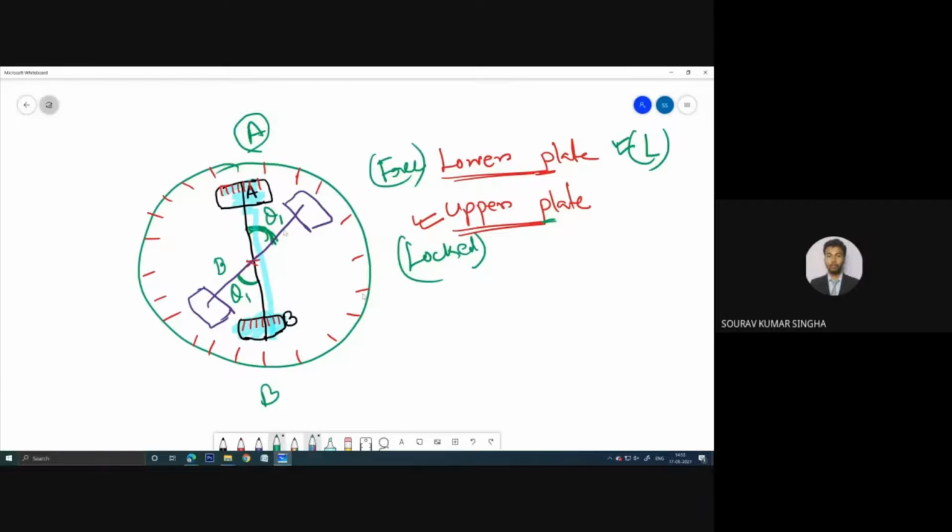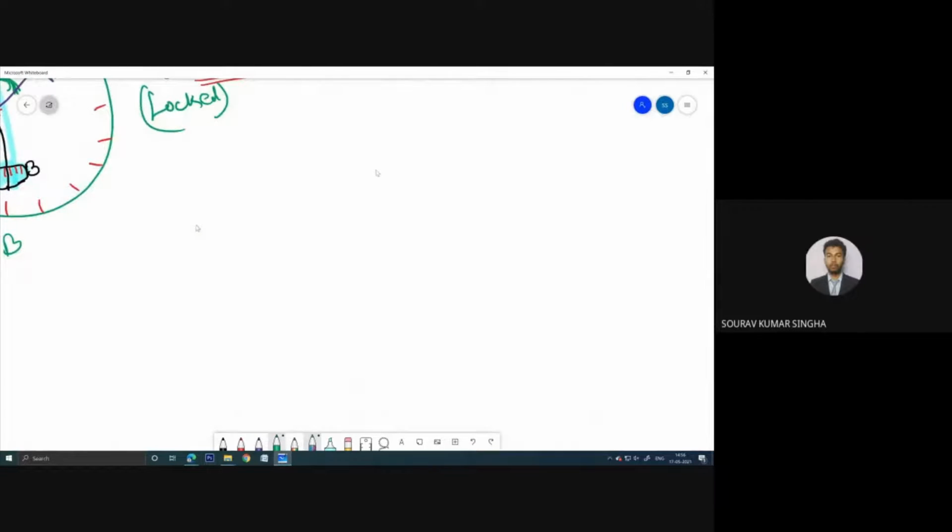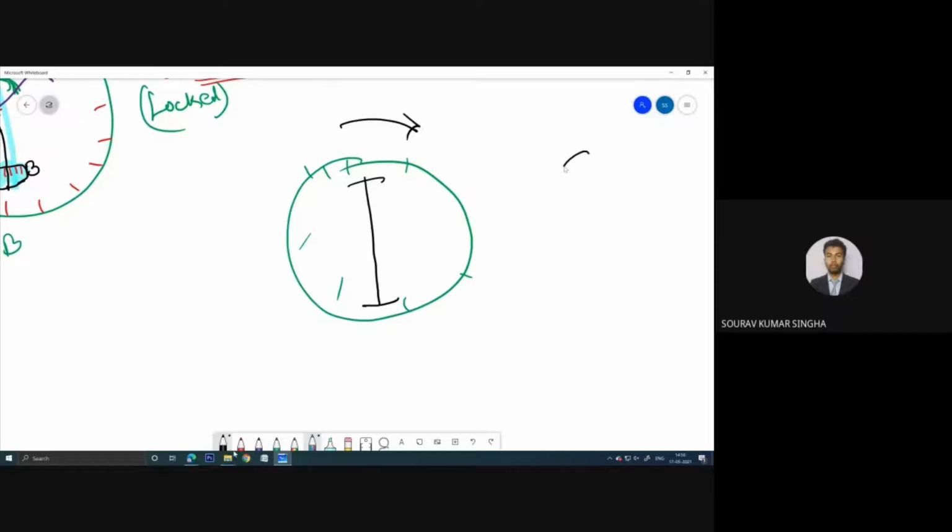then what happens? All together they will rotate. That means if this is the main scale and this is the vernier scale, now if you rotate like this, both together will rotate like this. That means both are connected. This is the upper and the lower plate. If they are connected, both together will rotate. This one is rotating and this one is also rotating.